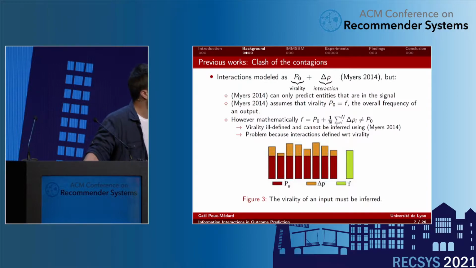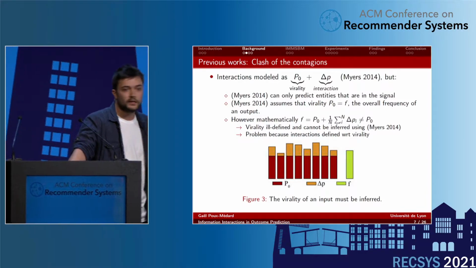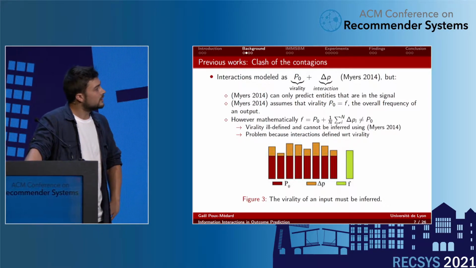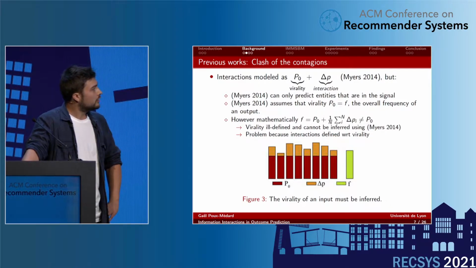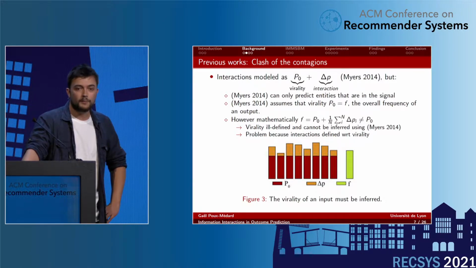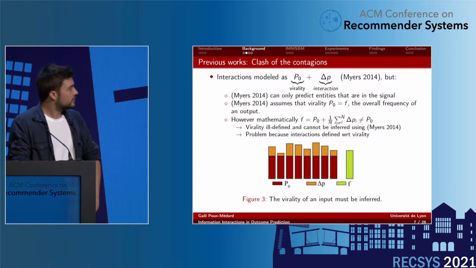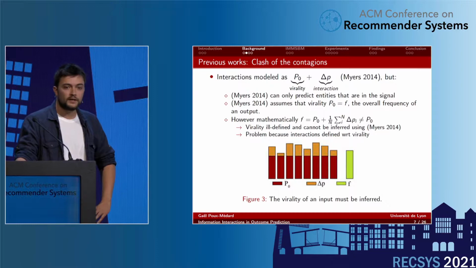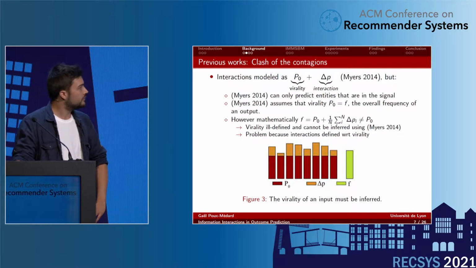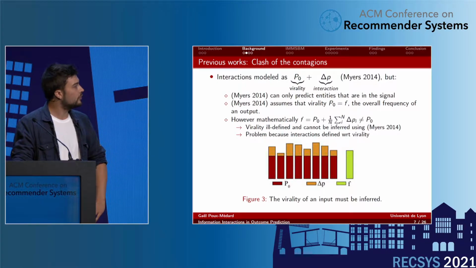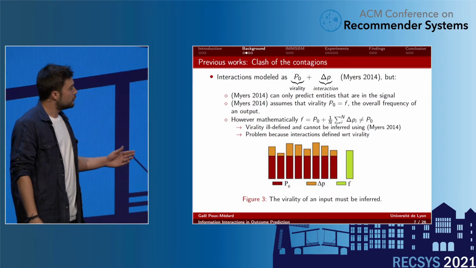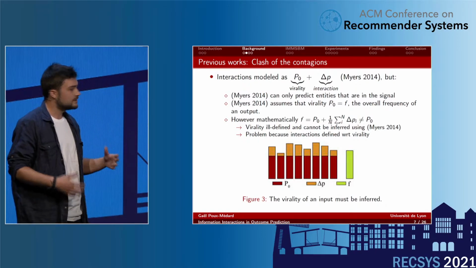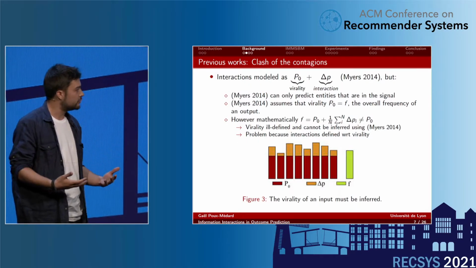So, a bit of background first. There is a seminal work on interactions that tackles the same problem as us: Myers 2014. In this work, the authors try to model interaction as a small modification of a base virality, which is fine. However, there's a problem in this article. They assume that the base virality is equal to the frequency of an output in the datasets.